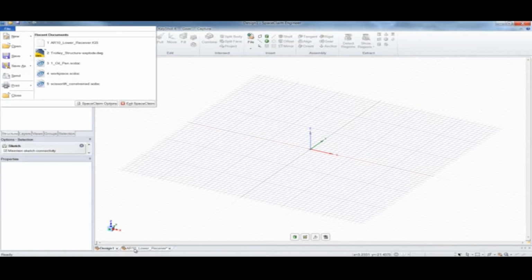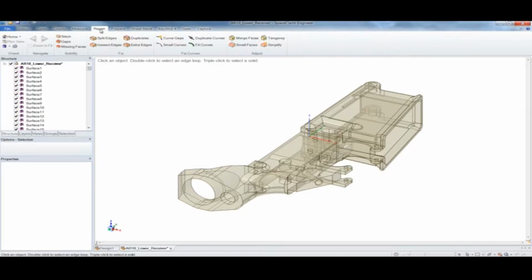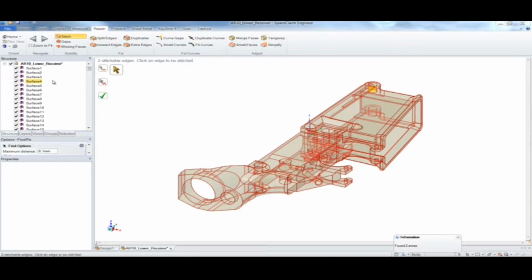More often than not, file extensions such as Step and IGES contain dirty geometry that prevents them from importing as solids. Well, with a set of repair tools inside of SpaceClaim, we can interrogate a model and use automated commands to solidify the geometry and make it watertight. As you can see in this model, it came in all as surfaces.